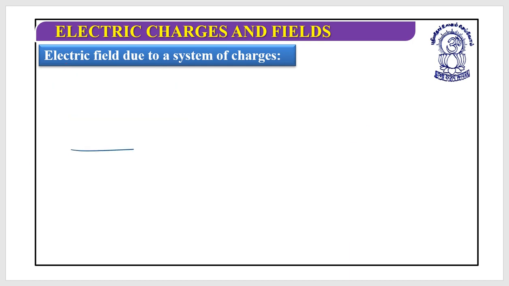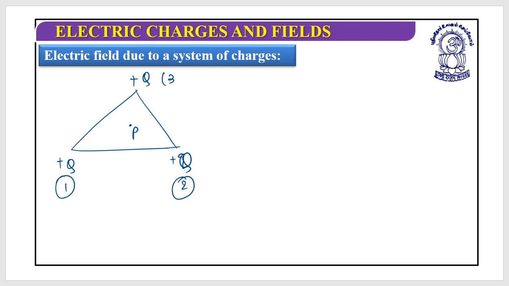One more question like that only. It's an equilateral triangle. Charges are plus q, plus q, plus q. And at this point the electric field is required. So what should I do? Let's do it very quickly. This is first, this is second, this is third. So the electric field due to first is in this direction, this is E1. The electric field due to second is in this direction, and due to third in this direction. This is E1, E2, E3. E1 equals E2 equals E3. These three have the same magnitude.